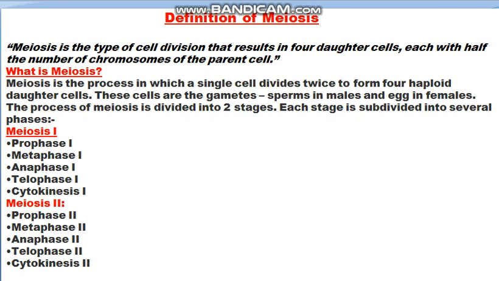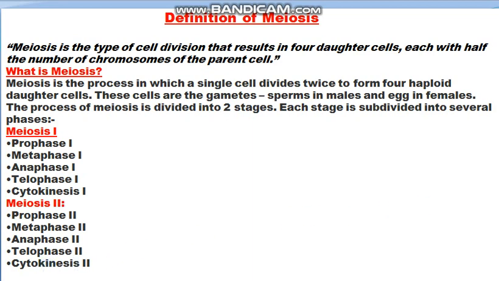This process of meiosis is divided into two stages, meiosis first and meiosis second. Both these stages are subdivided into several phases. For example, meiosis first is divided into prophase first, metaphase first, anaphase first, telophase first, and cytokinesis first. In the same way, meiosis second is also divided into prophase second, metaphase second, anaphase second, telophase second, and